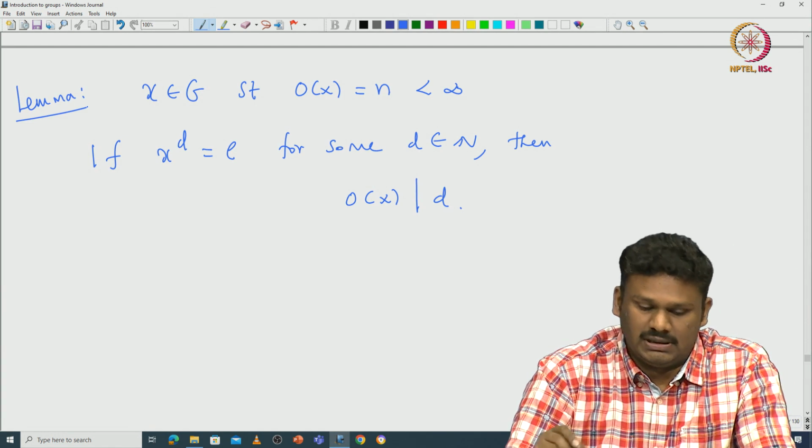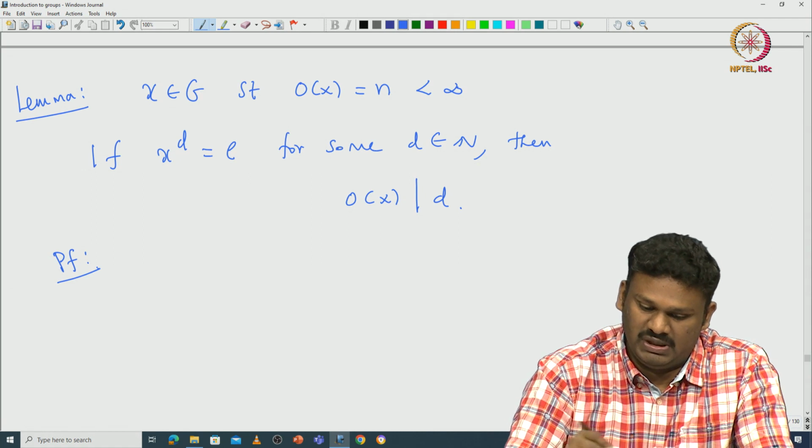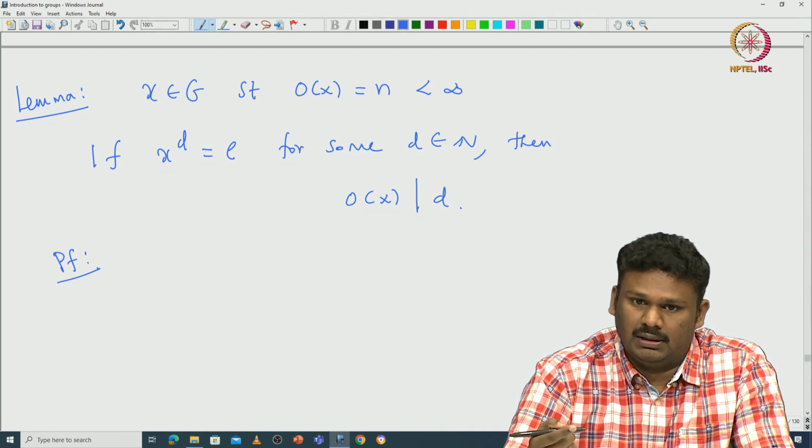So how does one prove this? Here is the proof. We just use the division algorithm. Whenever you see a statement that says one number divides another number, you simply use the division algorithm to prove that.